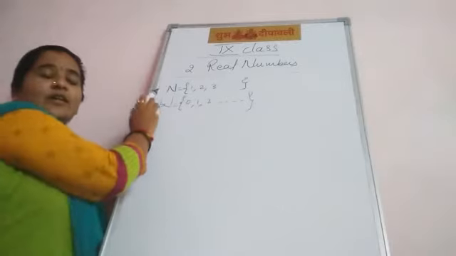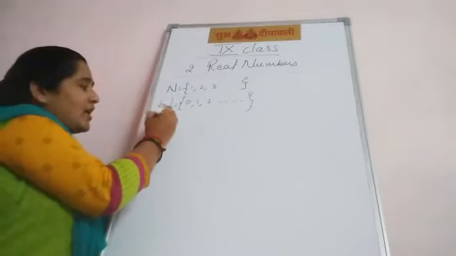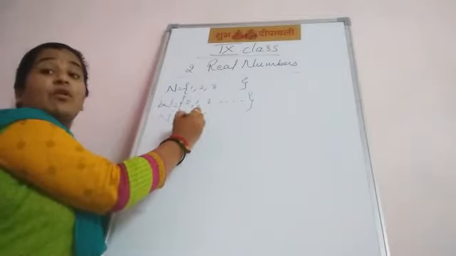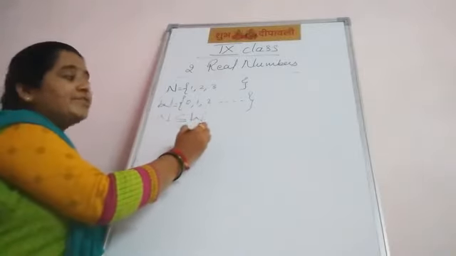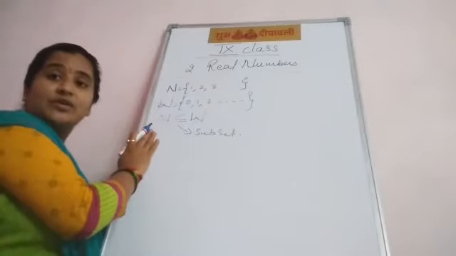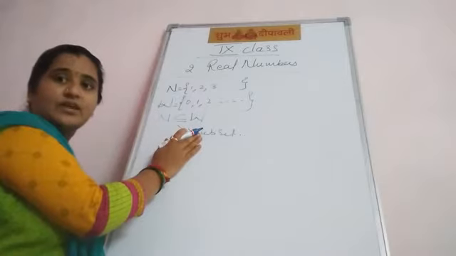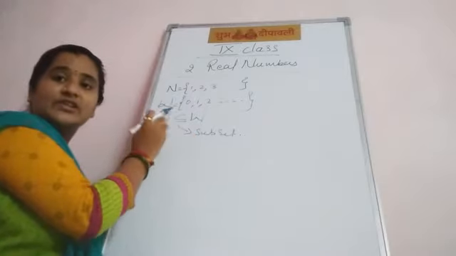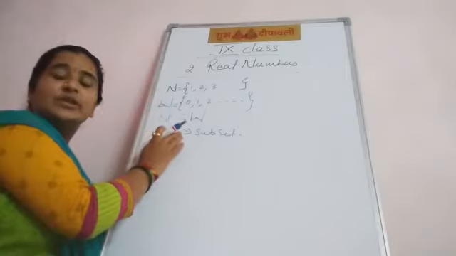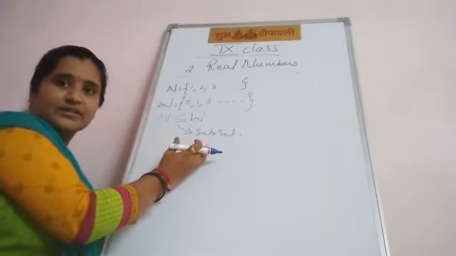See here, natural numbers and whole numbers. N is a subset of W. This subset definition we learned in the first chapter. Every element of set N is in set W. In whole numbers, the extra number is 0. 0 and natural numbers together form the whole numbers.